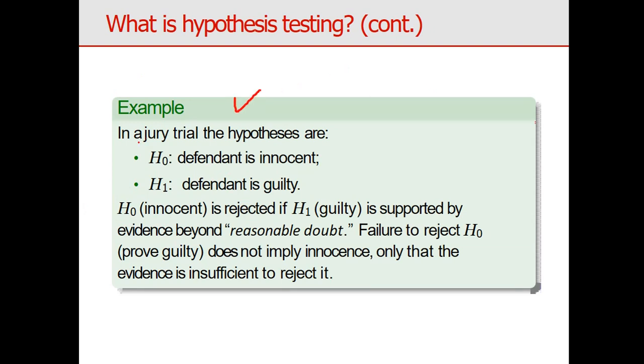See, these are related to biological examples. H naught: the defendant is innocent; H1: the defendant is guilty. Here my null hypothesis is innocent and the alternative is guilty. H naught is rejected if H1 is supported by evidence beyond a reasonable doubt. I think you can understand this sentence. Failure to reject H naught does not imply innocence, only that the evidence is insufficient to reject it. You will be clear on all these things when we solve examples.